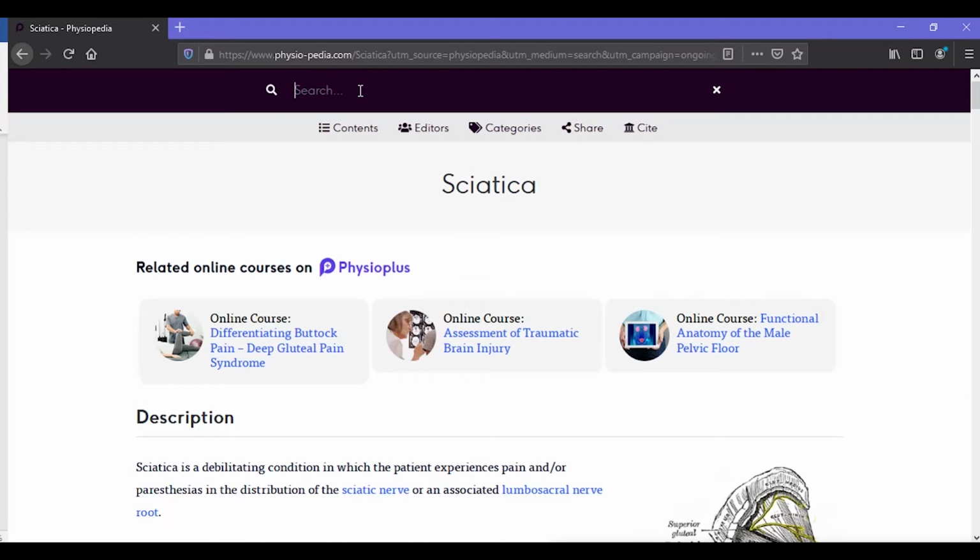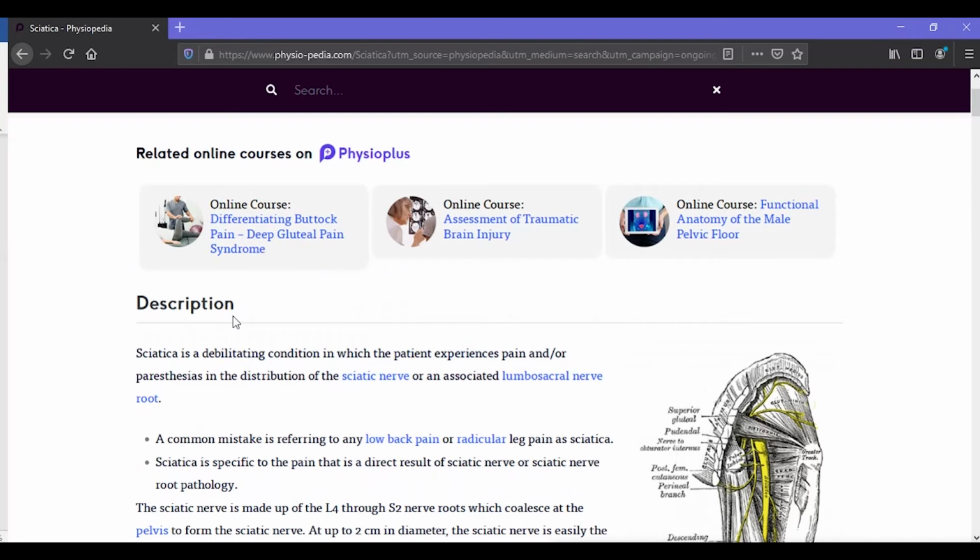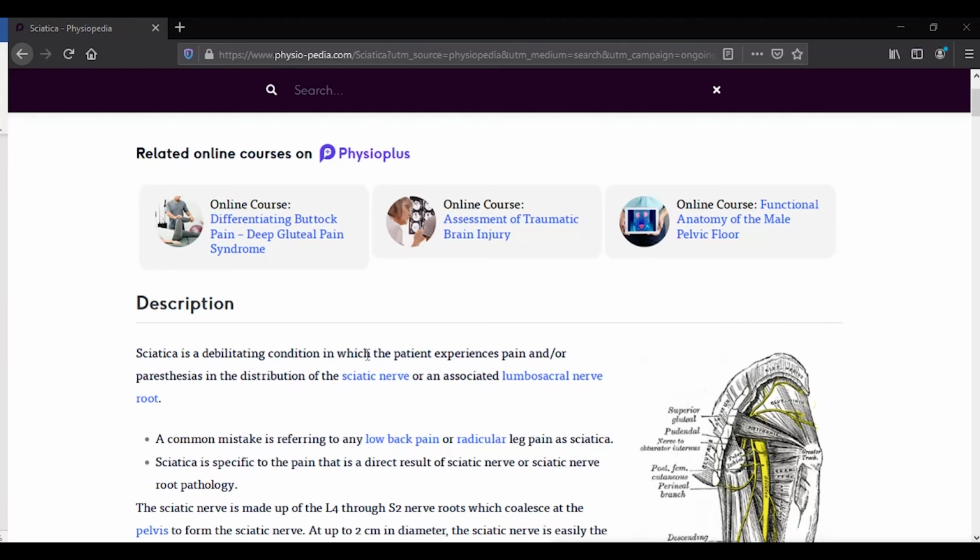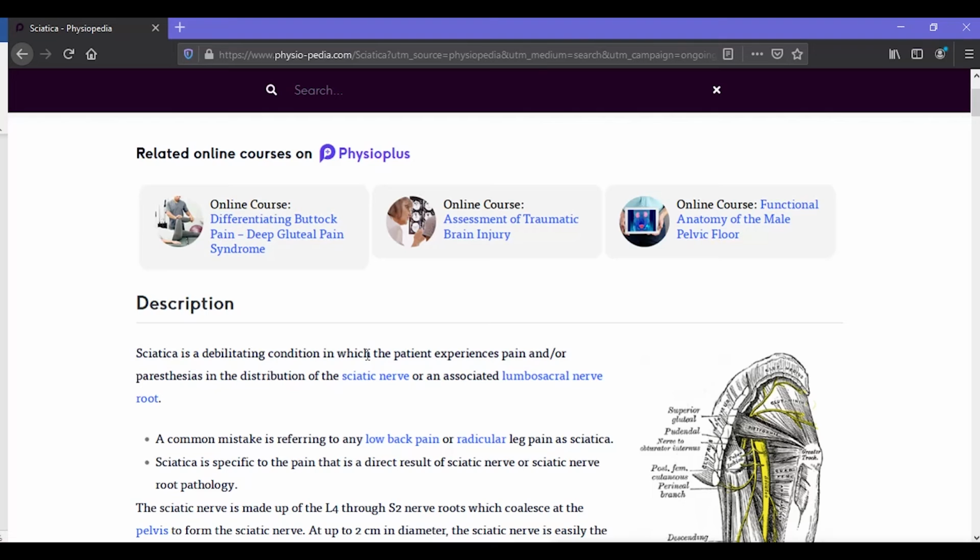Depending on the nature of your question, different sections of this page may be of more interest to you. The first section of the page will either be a definition or description, which provides a brief summary of the topic or condition. The other sections may vary depending on which page you are on and will discuss different aspects of management. They might include signs and symptoms, other conditions that are similar, management such as surgery, medication, diet, and of course physiotherapy management. The physiotherapy management section may cover topics such as exercises and other types of evidence-based interventions.